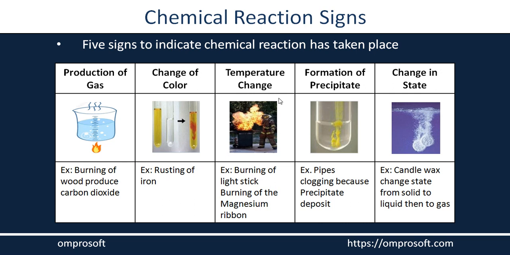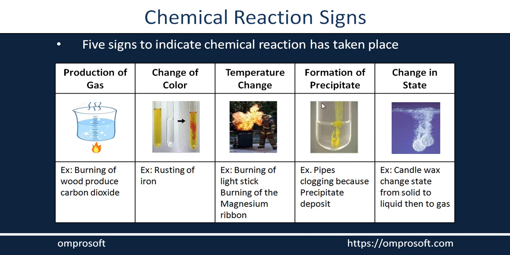Now the third one is temperature change. It most commonly occurs in burning processes, like in a combustion reaction. Whenever a combustion reaction happens, when any kind of fuel gets burned in the presence of oxygen, the temperature of the substance also changes. When burning any kind of light stick, the temperature changes in the product as compared to the reactant. Next, we can take the burning of a magnesium ribbon. When you burn it, the ribbon gets converted into ash, so the temperature automatically changes as compared to the reactant.